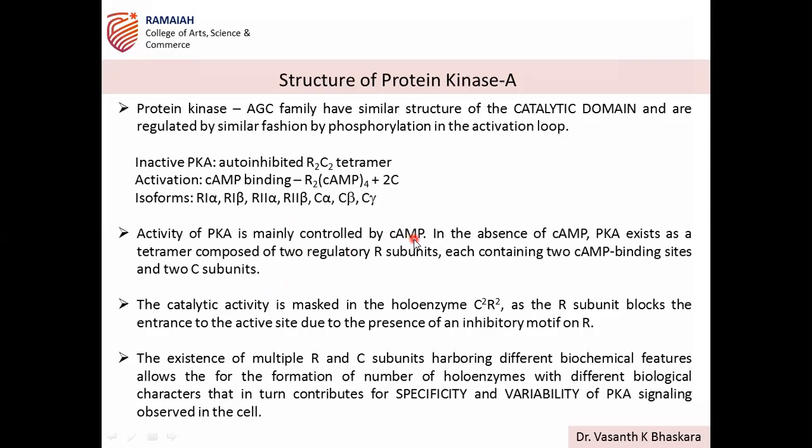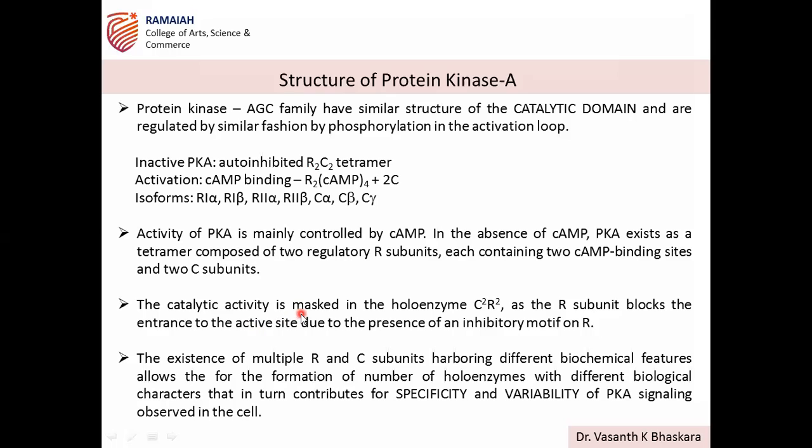cAMP is the messenger that influences the activity. In the absence of cAMP, PKA exists as a tetramer in a bound form of two regulatory subunits, each containing two cAMP binding sites, and two C subunits. So the regulatory subunit has binding sites for cAMP along with the catalytic C2 subunits.